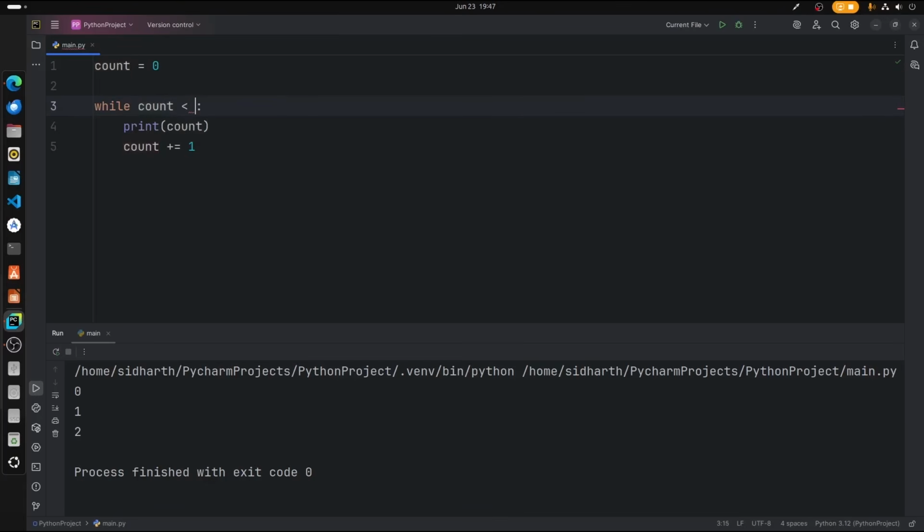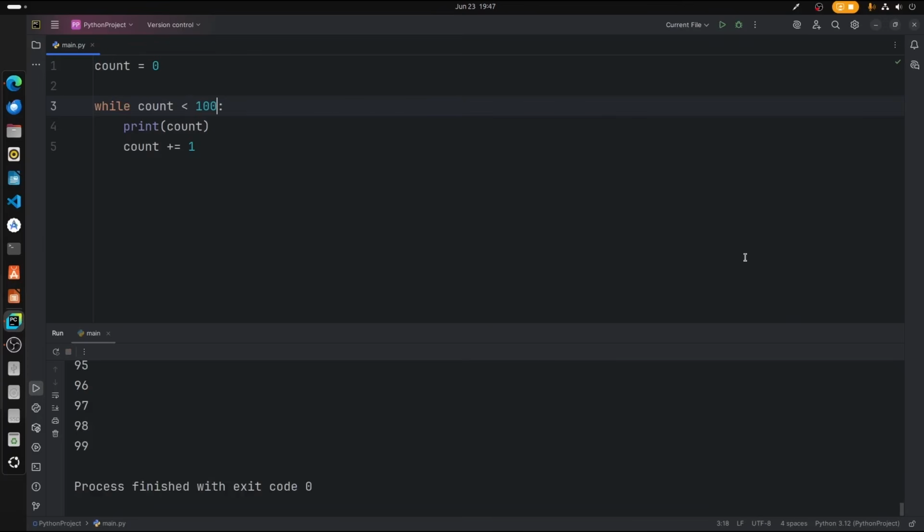Let's make it as 100, for example, and if we run that, there you go, we have printed till 100. I mean until 100 reaches, because once 100 is reached, then it will break. Alright, so this is while loop.